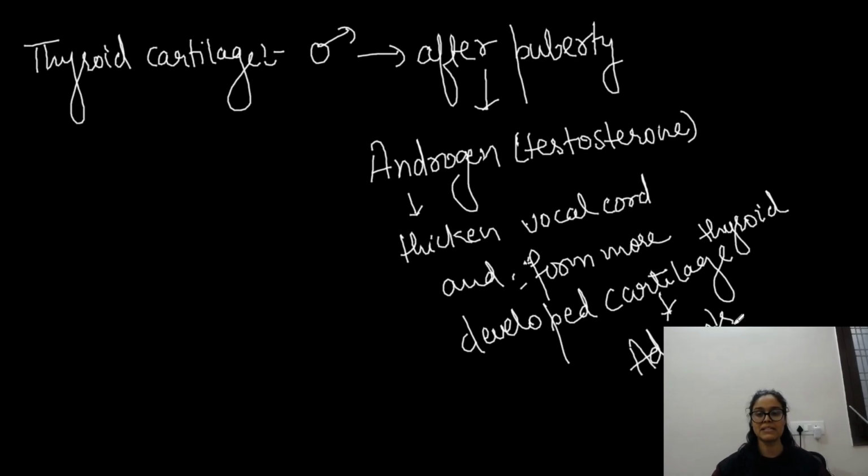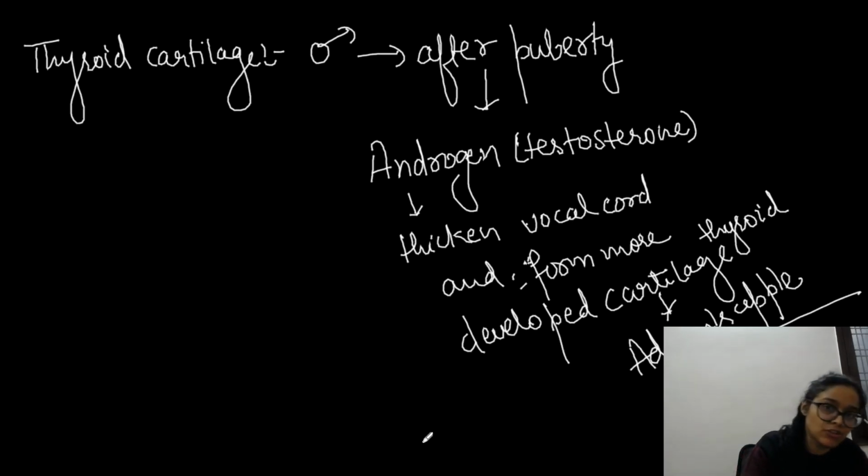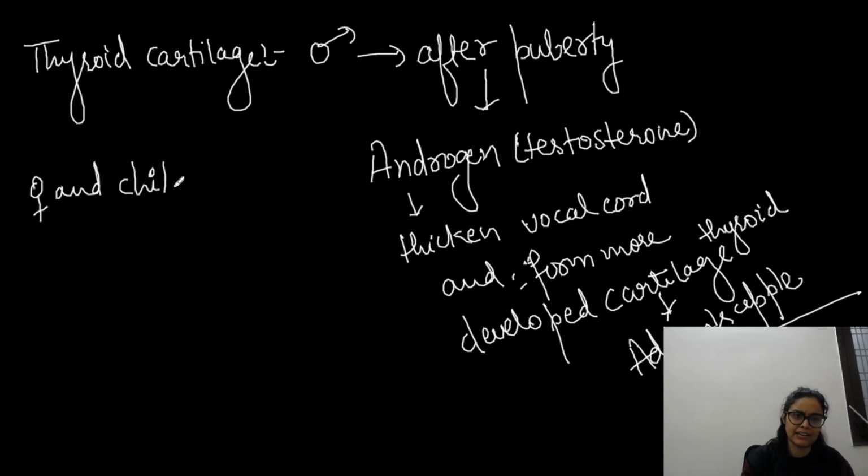So Adam's apple is formed in male because of the increase in thickness of thyroid cartilage, which is basically an example of it, right? And female and children have very thin vocal cord and thyroid cartilage, so they don't have Adam's apple, right?